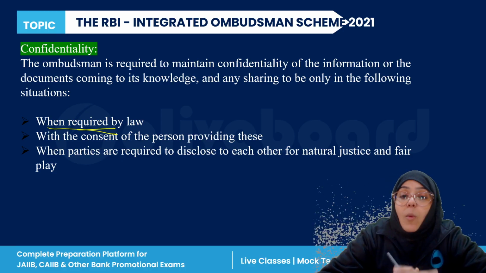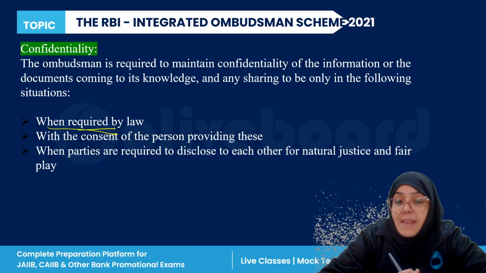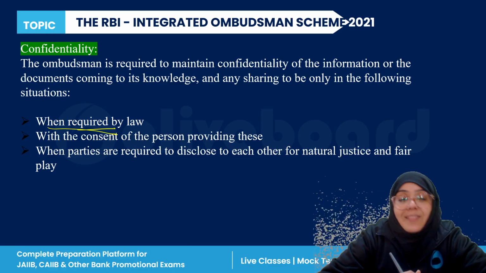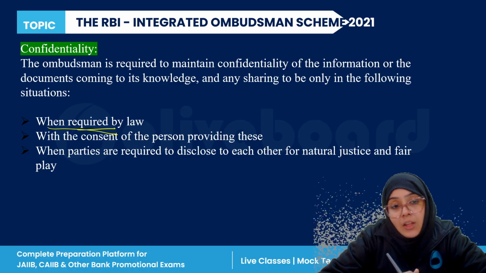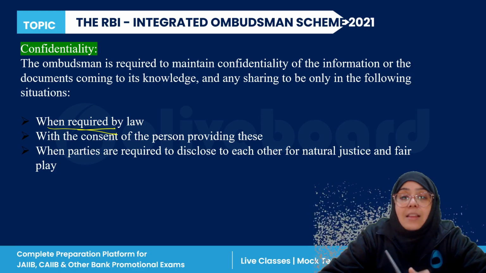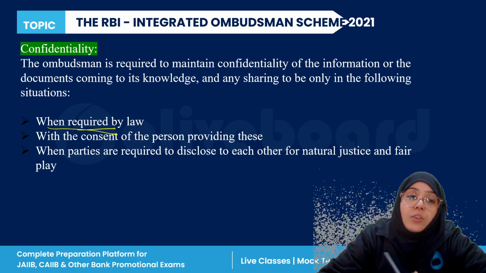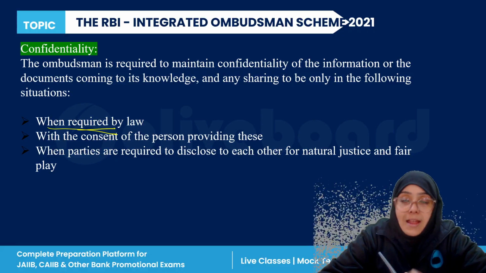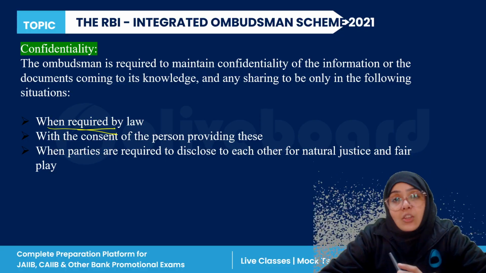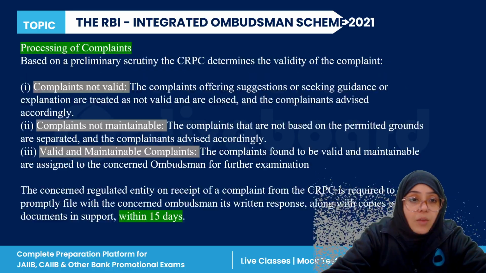Also, when the parties are required to disclose to each other for natural justice and fair play, right? So these are the situations in which sharing of information is allowed. Else you have to maintain the confidentiality of that report, right?